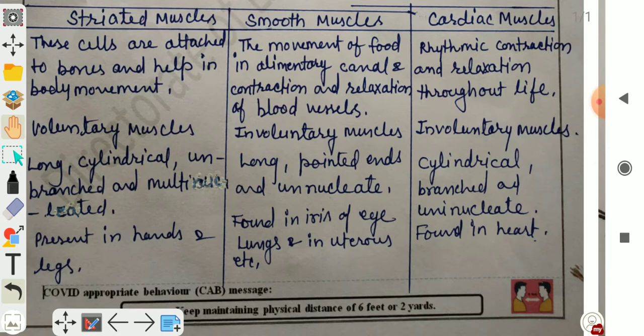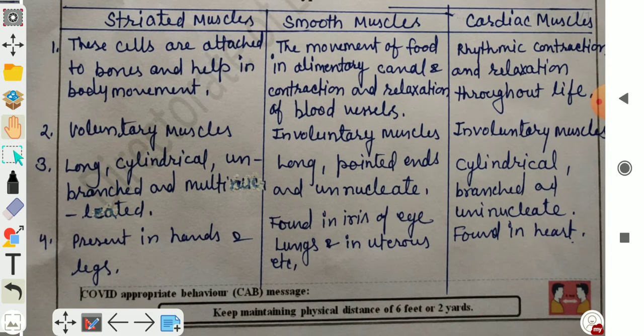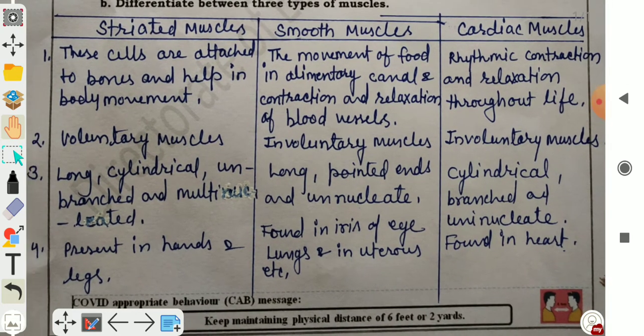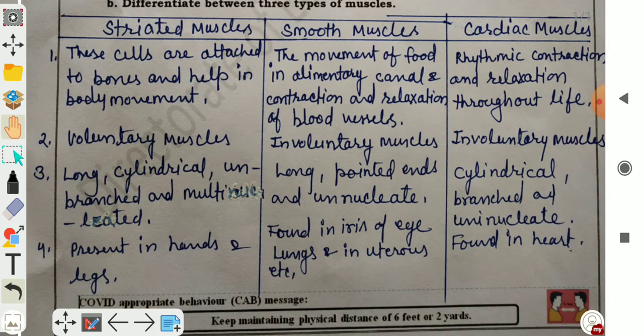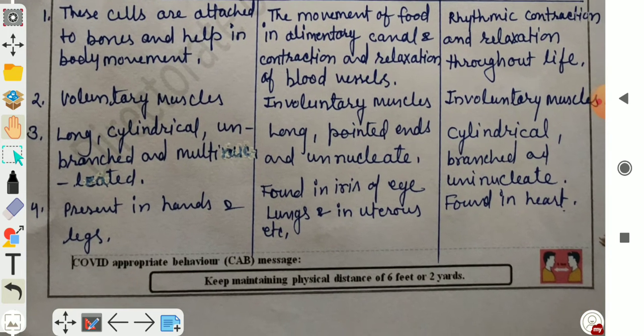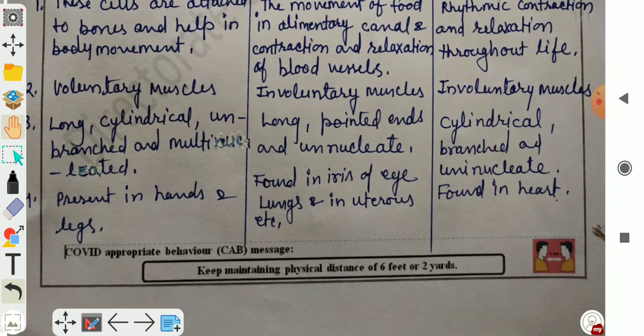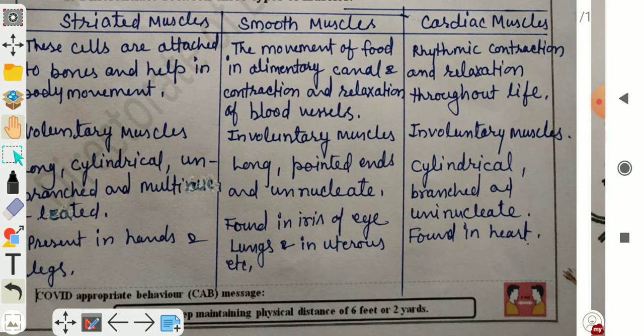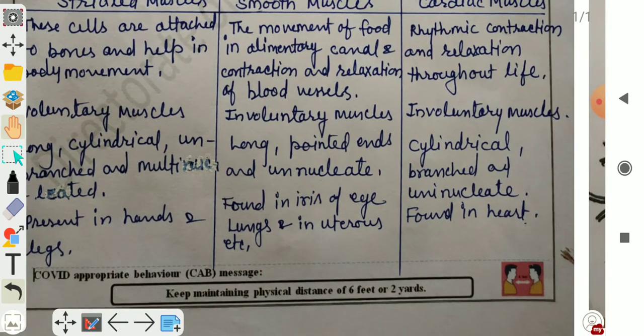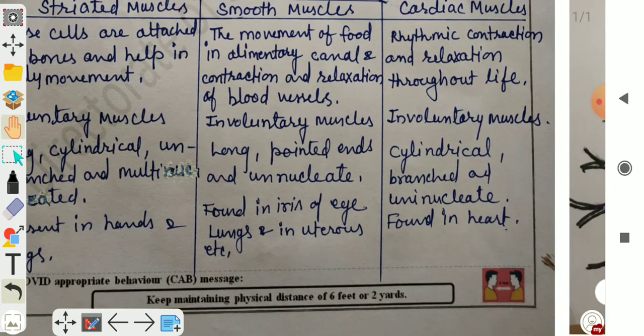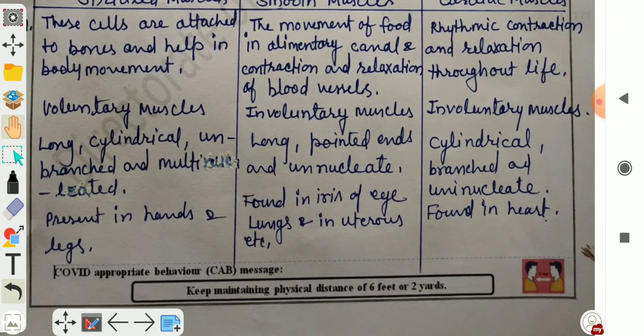Cardiac muscles show rhythmic contraction and relaxation throughout life in the heart. Second difference, striated muscles are voluntary muscles and smooth muscles are involuntary muscles, while cardiac muscles are also involuntary muscles.